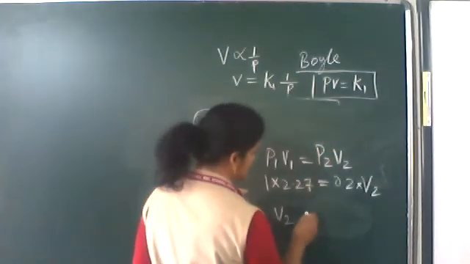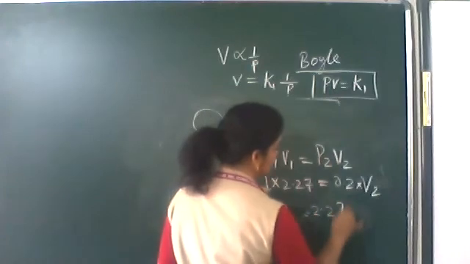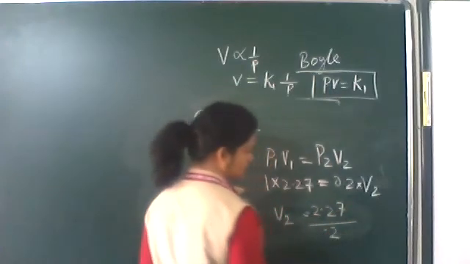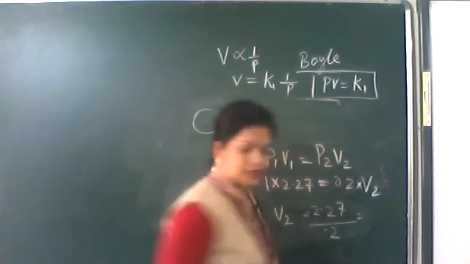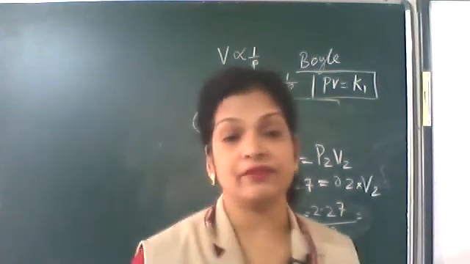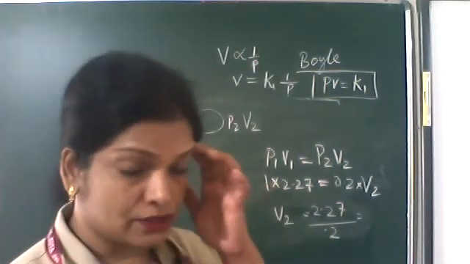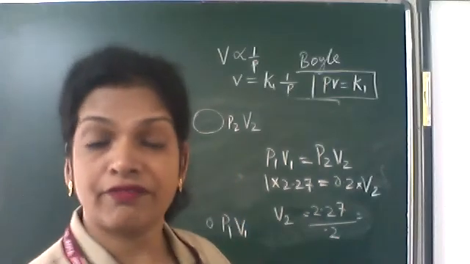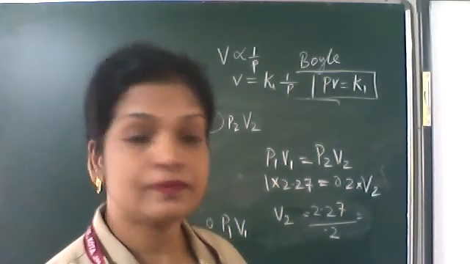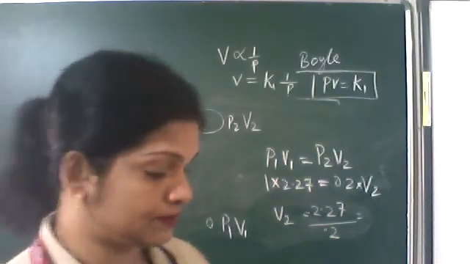So V2 is equal to 2.27 upon 0.2. The answer is 11.35 liter. Next question.